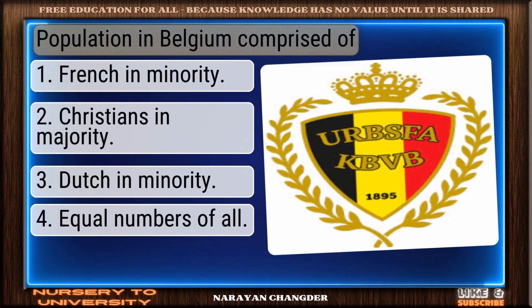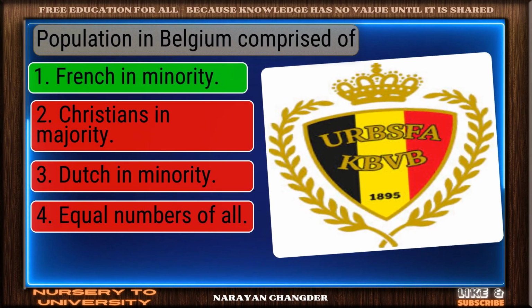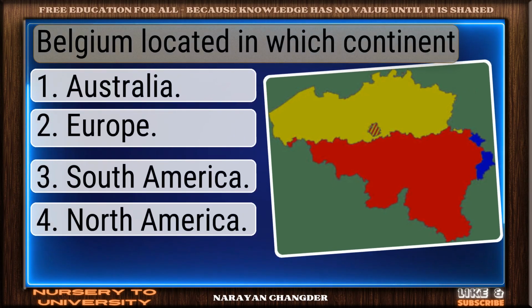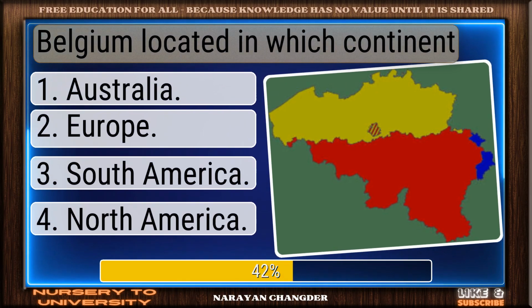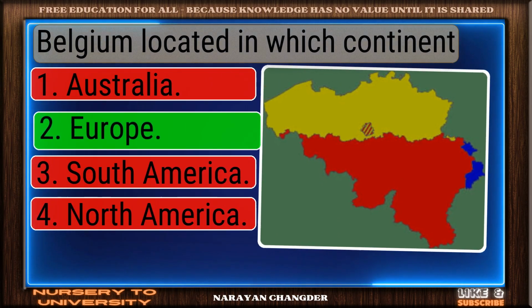Population in Belgium comprised of. Bravo. French in minority is the answer. Belgium is located in which continent? Perfect. Europe is the one.